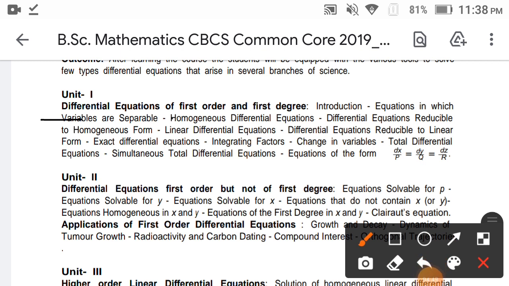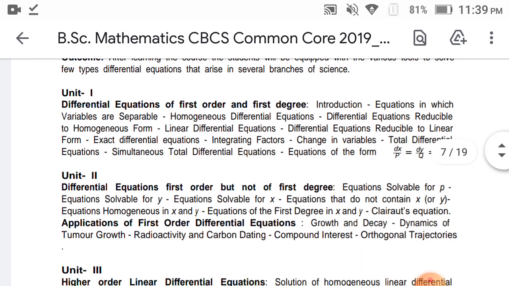And the second method is homogeneous differential equations. Homogeneous differential equations are different from variable separable, where first order goes with first term and second order with second term. Homogeneous differential equations are those where the upper power and lower power degrees are the same. This is also a homogeneous differential equation.